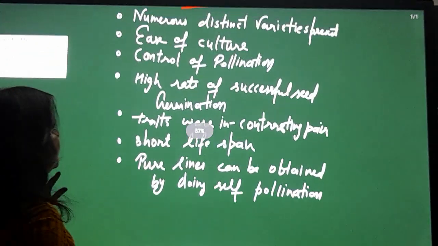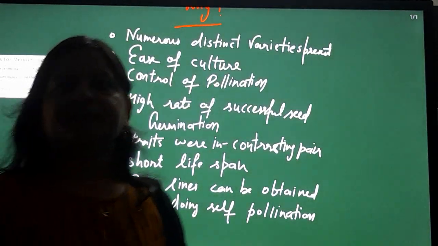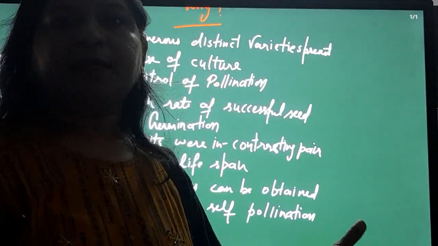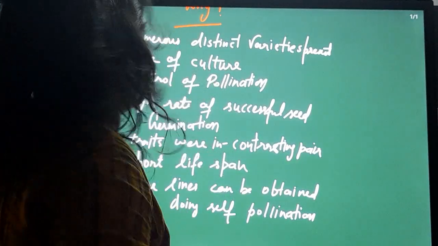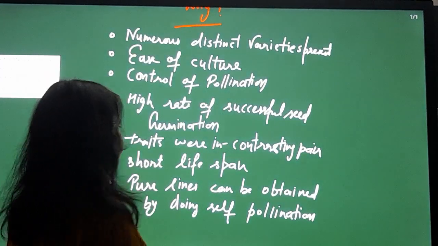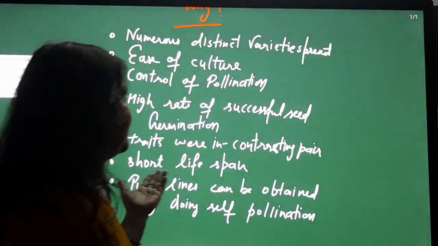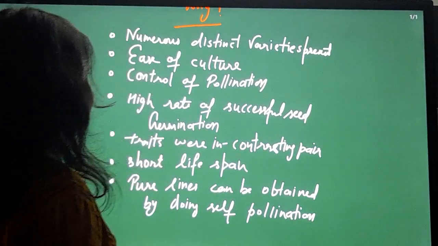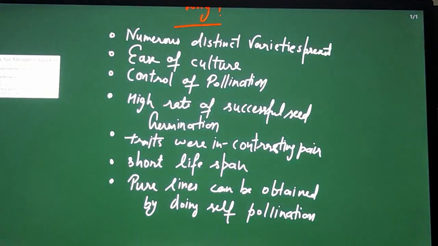So, first we will summarize what were the characters present in the pea that made Mendel successful in his experiment. He selected the pea plant because of these reasons. First was the numerous distinct varieties, second the ease of culture, third the control of pollination, high rate of successful seed germination, traits in contrasting pairs, short lifespan, and pure lines can be obtained by doing self-pollination, because Mendel started his experiment by developing pure lines only.